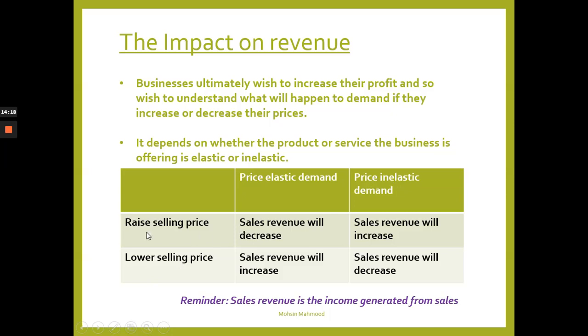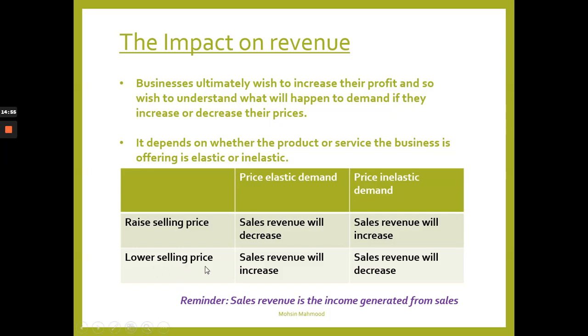So let's look at the first one. If we raised the selling price of elastic goods, sales revenue will decrease. So the amount of income generated from these sales will decrease, because remember, you increase the price of an elastic good, and demand will decrease by a more than proportionate equivalent. Now if you raise the selling price of inelastic goods, your sales revenue will increase. So it makes sense to increase the selling price of inelastic goods.